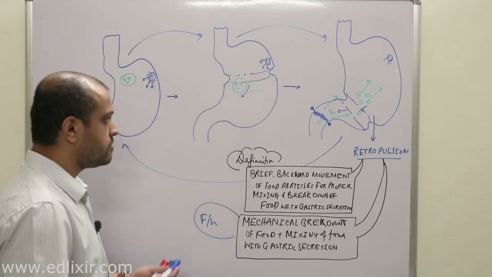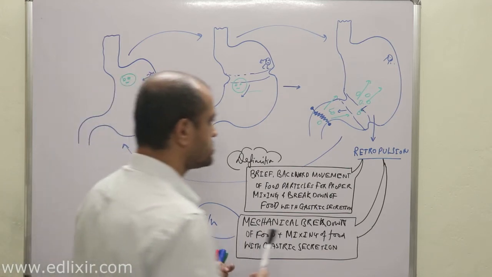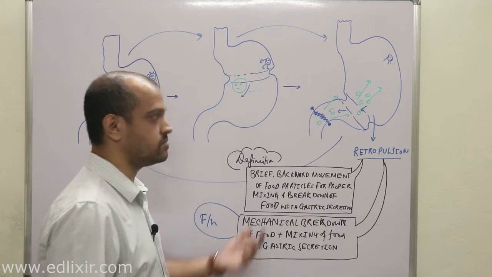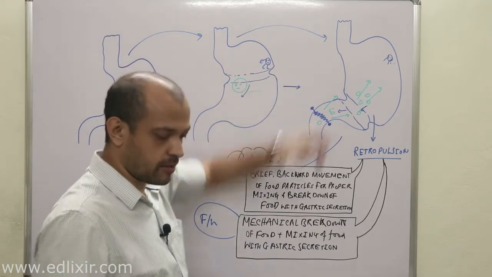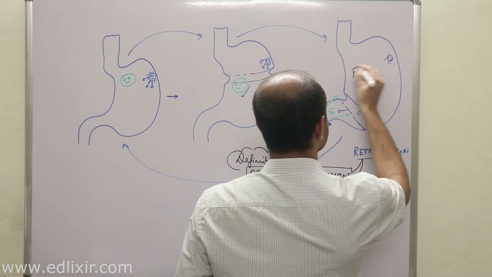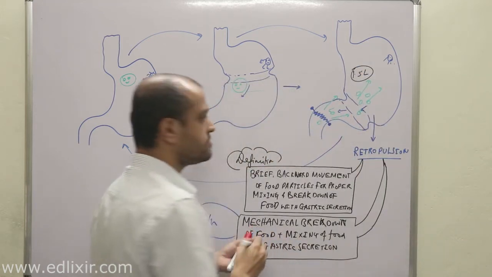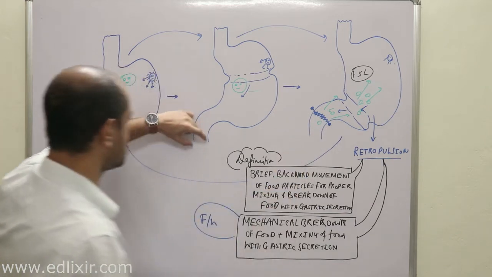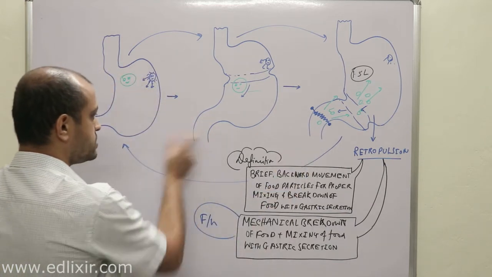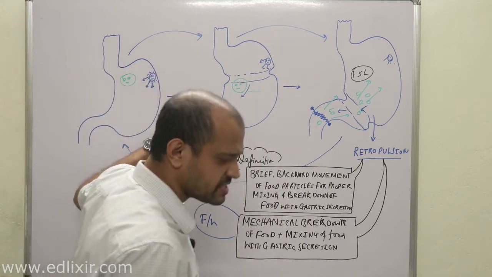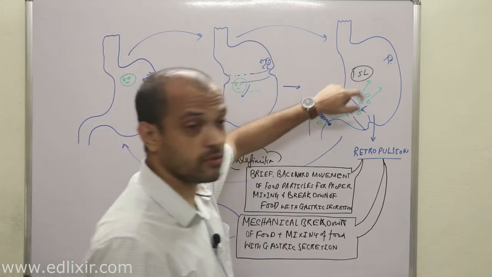Now, a very important part you need to understand is what is the real reason behind this retropulsion. Now listen, the stomach can hold up to 1.5 liters of food, but the small intestine is a very small area, so it cannot hold this much amount of food.